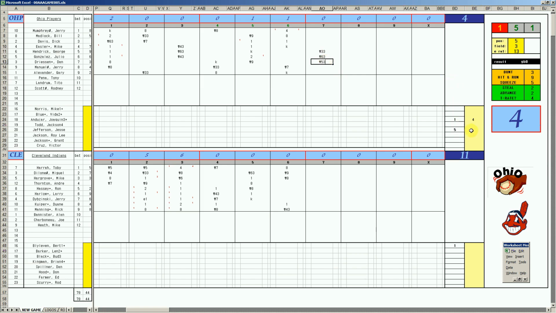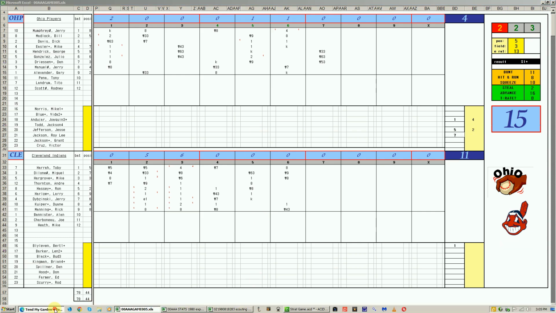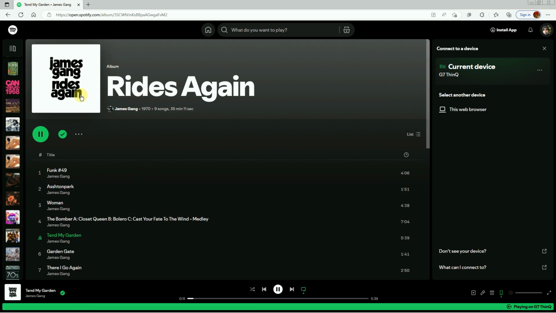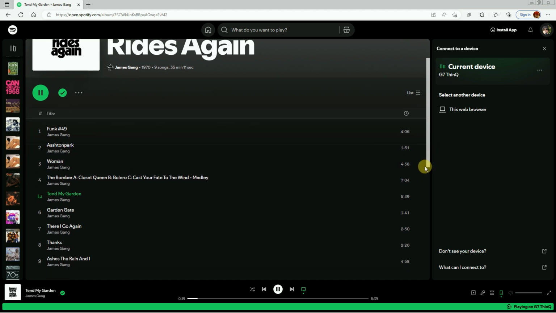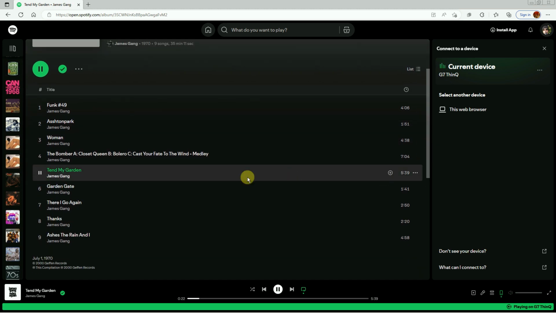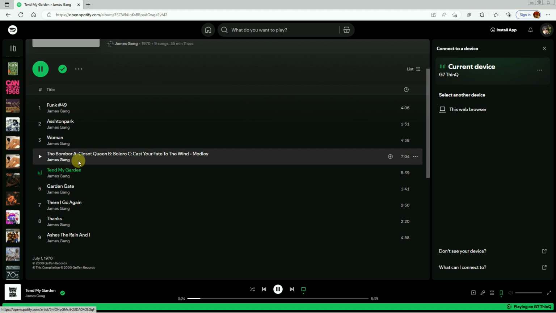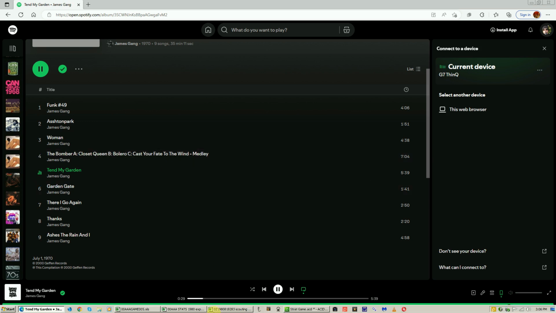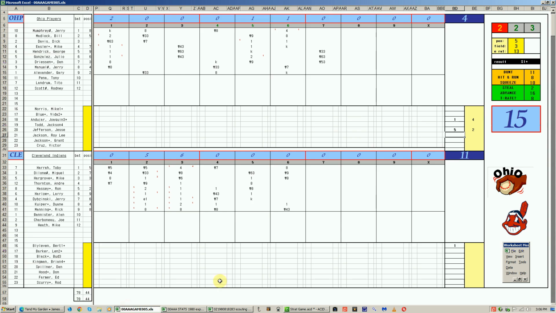All right, stretch time here in Cleveland, and the fans are happy. They ended this game early, it seemed, with a 5 and 6 run innings. 11-4 affair. We have been enjoying and are enjoying the James Gang Rides Again LP. Funk 48, or 9 in this case. 10 My Garden. There I Go Again. Ashes, the Rain and I. All the great, the Bomber, man. Oh, that's right. This record, that was the Bomber we just heard. Yeah. Great stuff from the James Gang.